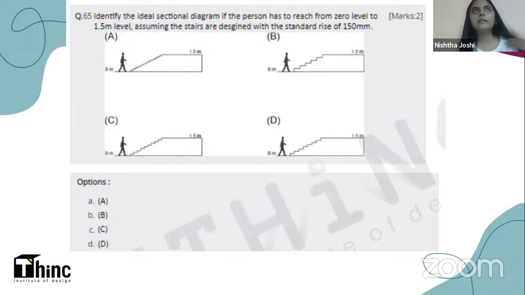Now, you just tell me, just by this basic calculation, what will be the number of steps that will be required? If one step's riser has a height of 150 mm, and you have to reach a height of 1.5 meter level, what will be the number of steps that will be required? Just identify that. Once you know the number, it becomes so easy for you to identify which one is the right option. A, B, C, or D.